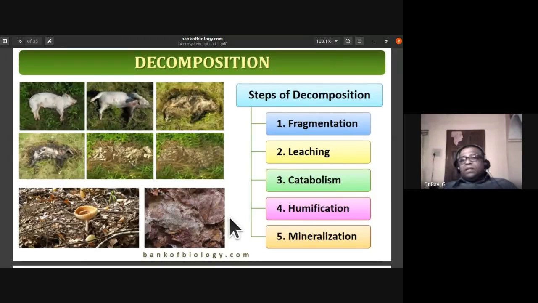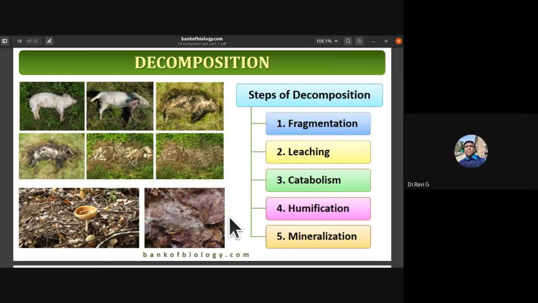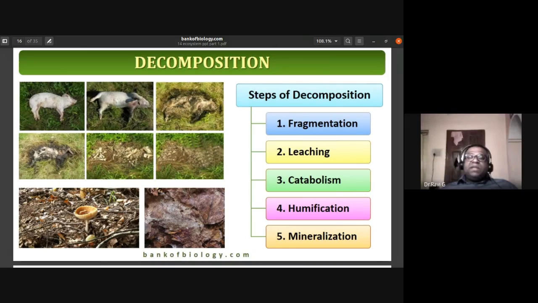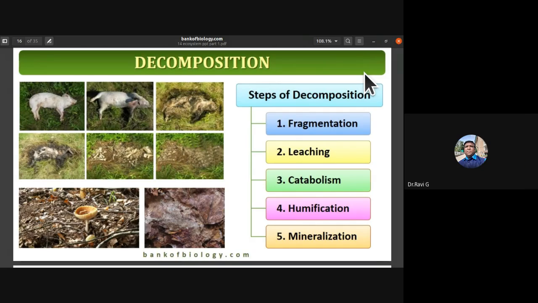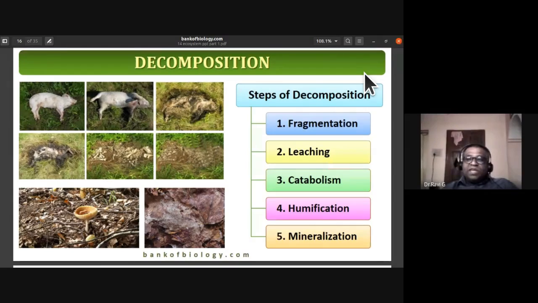Then the various steps which are involved in decomposition are fragmentation, leaching, catabolism, humification, and mineralization.